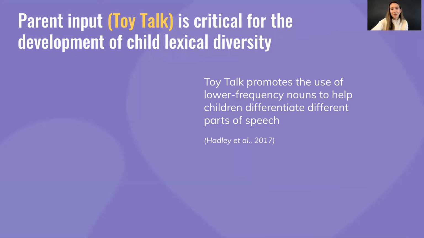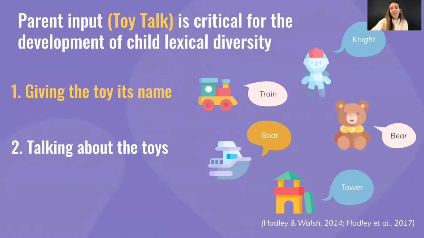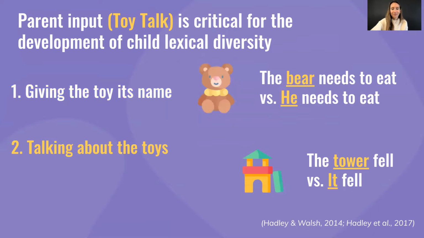In non-clinical samples of children who were late to begin speaking, parent input, specifically toy talk, was found to promote child lexical diversity. Toy talk is a strategy to increase the variety of unique subject-verb combinations used by parents. Toy talk consists of giving the toy its name and talking about the toys. Together, toy talk strategies promote the use of lower frequency nouns, such as names of specific toys, compared to using pronouns that are higher frequency.